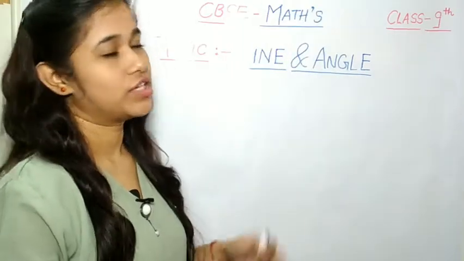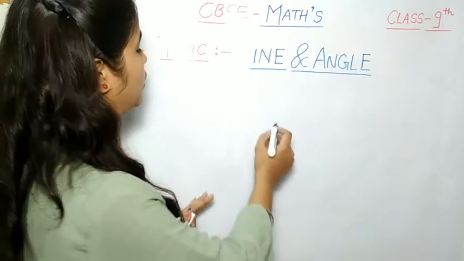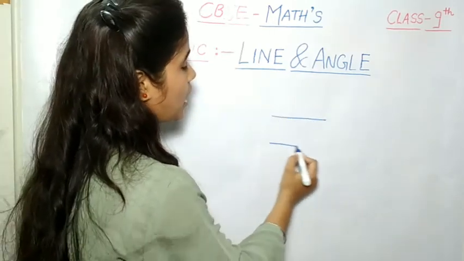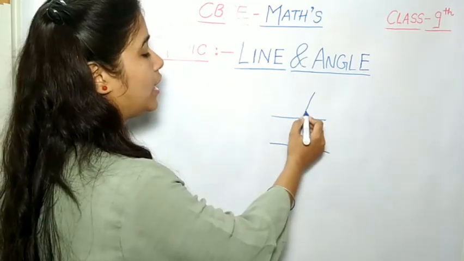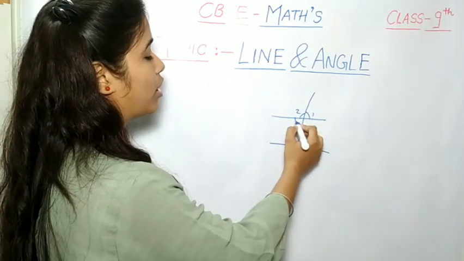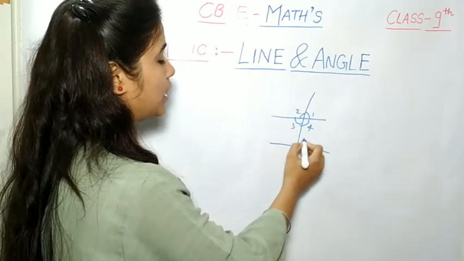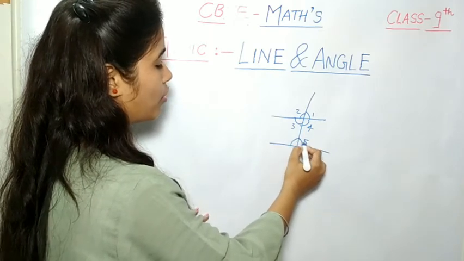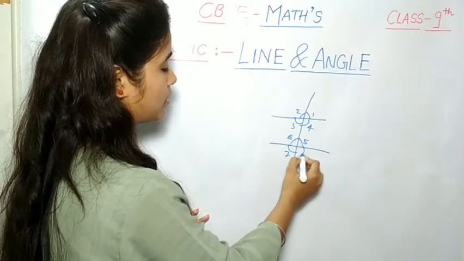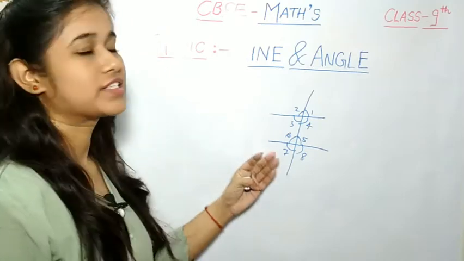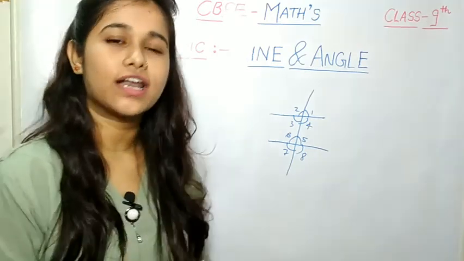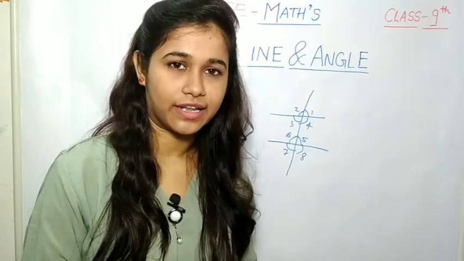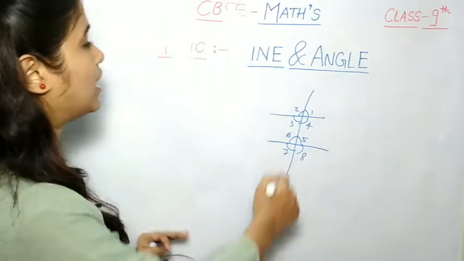Okay guys, this chapter is all about what happens when two parallel lines are intersected by a transversal line: a total of 8 angles are formed. How many angles? Total 8 angles are formed. Before discussing this topic, let me tell you about lines, parallel lines, transversal lines and intersecting lines. Okay, let us start with lines.